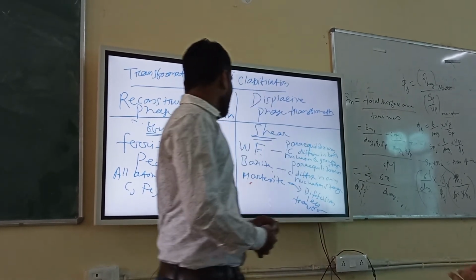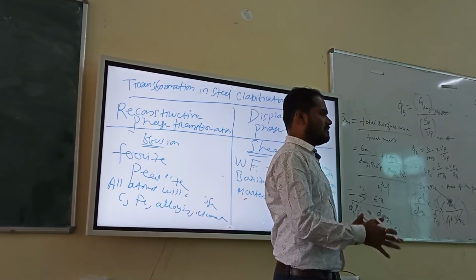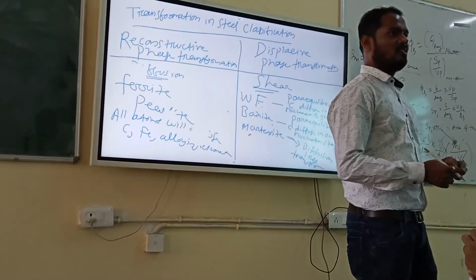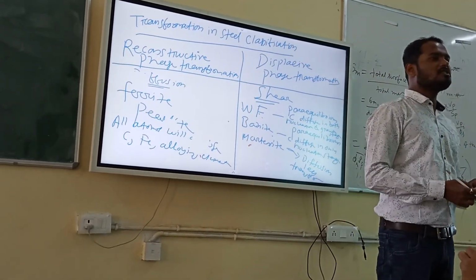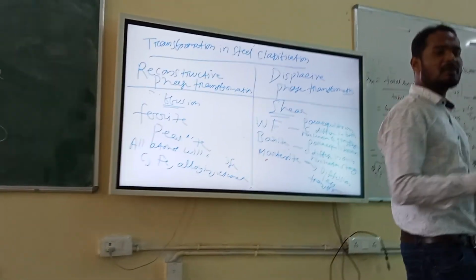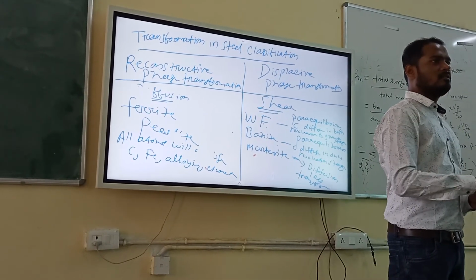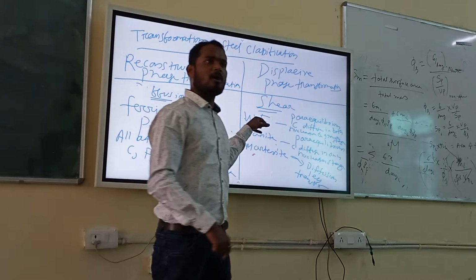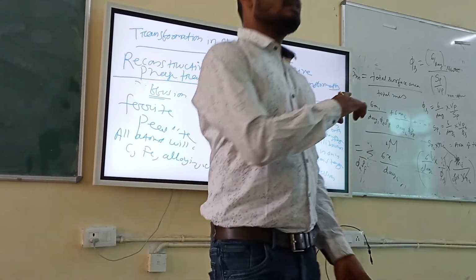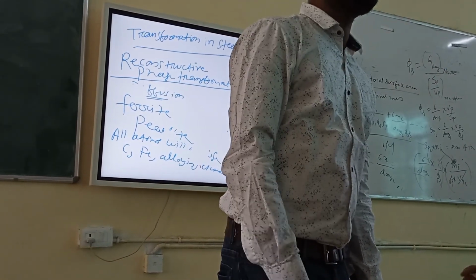No. Because we are basically talking about the main matrix. The main matrix is iron. Alloying elements are carbon and other alloying elements, but carbon is also an alloying element. So the thing is, the structure will be decided by who? The structure will be decided by iron atoms only. Listen carefully. A good question was asked: here diffusion of carbon is also happening, but still we count it as displacement. Why? Because carbon does not decide the crystal structure. Only iron atoms decide the crystal structure.